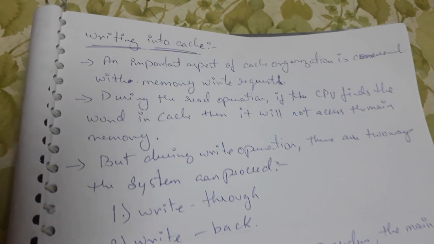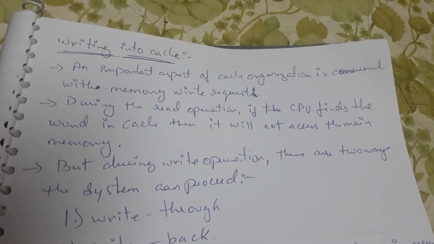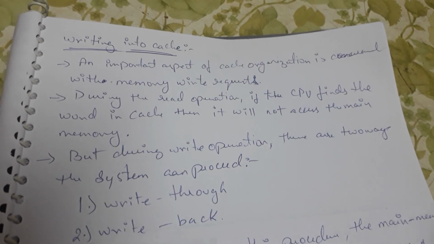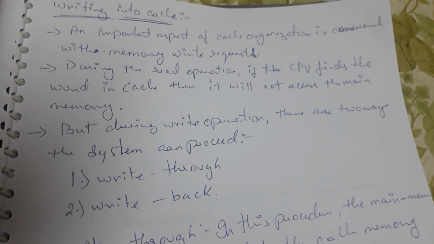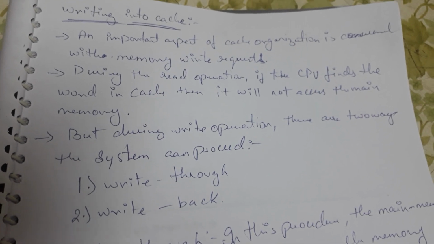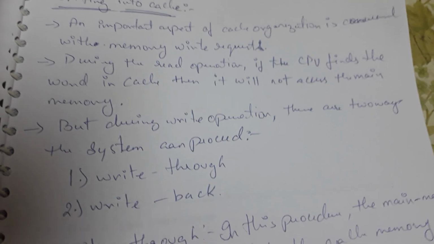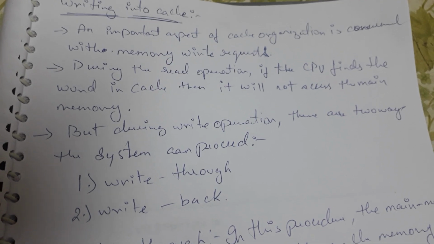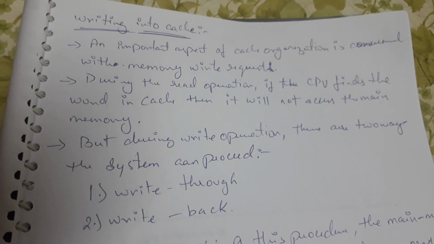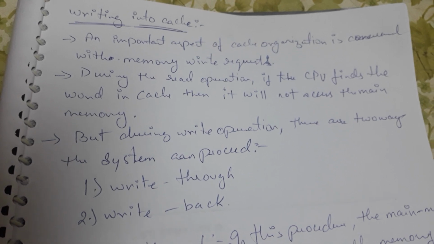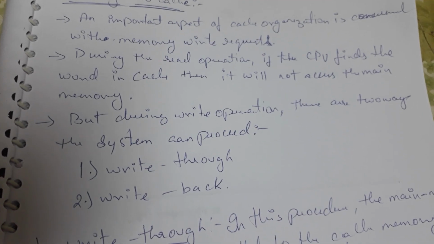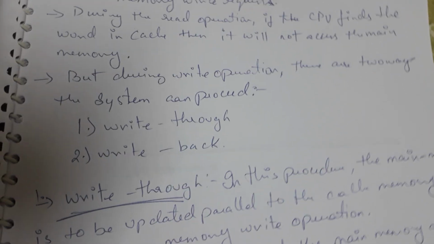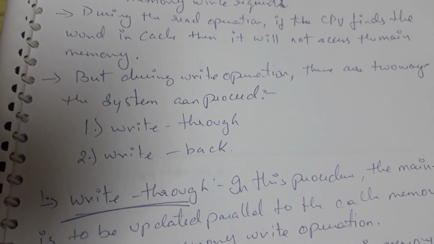Welcome back. Let us talk about another important concept with respect to cache memory, which is called writing into the cache memory. An important aspect of cache organization is concerned with the memory write request. During memory operation, if the CPU finds the word in cache, then it will not access the main memory. But during write operation, there are two ways the system can proceed. They are write through and write back.